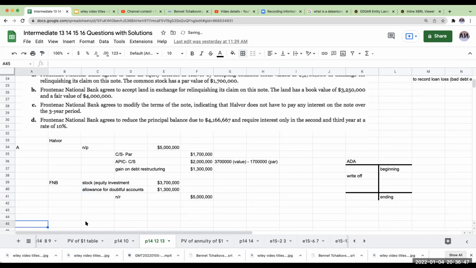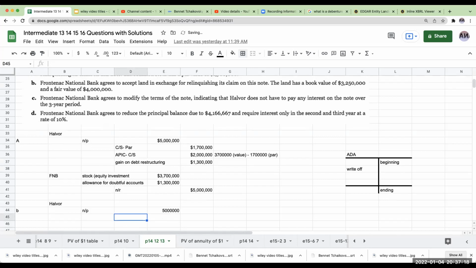Okay, so part B. Frontenac agrees to accept land in exchange for relinquishing its claim on the note. The land has a book value of 3.25 million and a fair value of 4 million. So for Hoover, of course, they're going to be debiting their note payable of 5 million. Hoover has a couple things happening here, right? So we're going to have land of